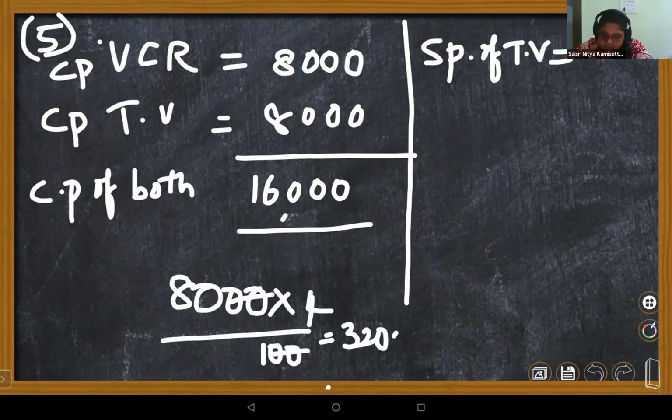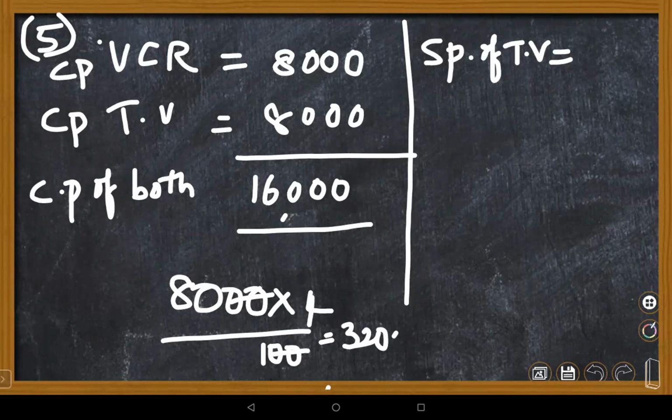Now the cost price of the TV is also 8,000 because it was for each. To find the SP of the TV, here he got a profit of 8%. So if you take CP again as 100 rupees, SP is 108 because plus 8, as you got a profit.